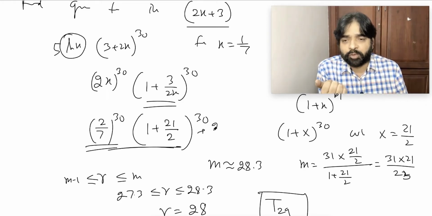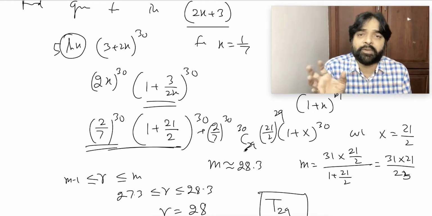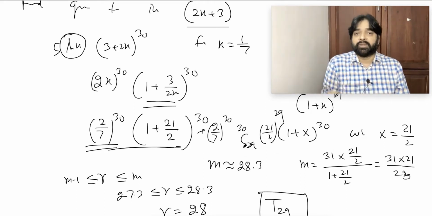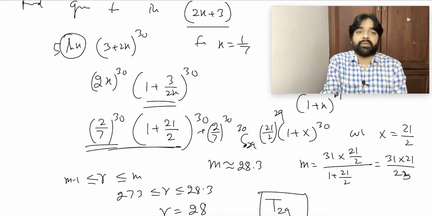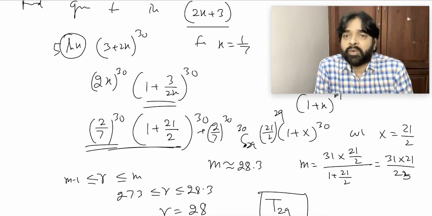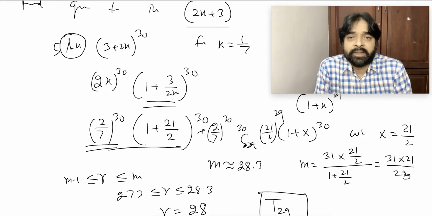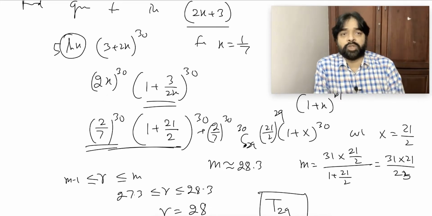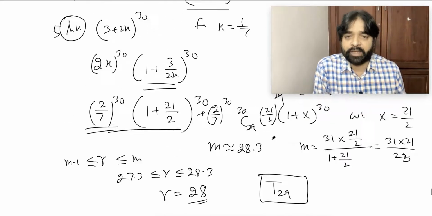So that will be (2 by 7) power 30 into the 29th term of this, 30C29 into (21 by 2) power 29. That will be your greatest term value. I hope you are able to understand. Is it clear? This is the way to handle the question.